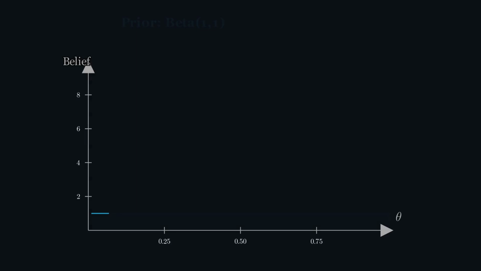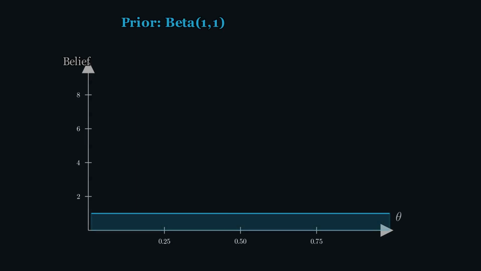Suppose you find a coin and wonder, is it fair? Before flipping it, you have no information. Your belief about the probability of heads is completely flat. Any value from 0 to 1 is equally plausible. This is your prior distribution. You flip the coin 10 times and get 7 heads, 3 tails. Watch what happens to your belief.